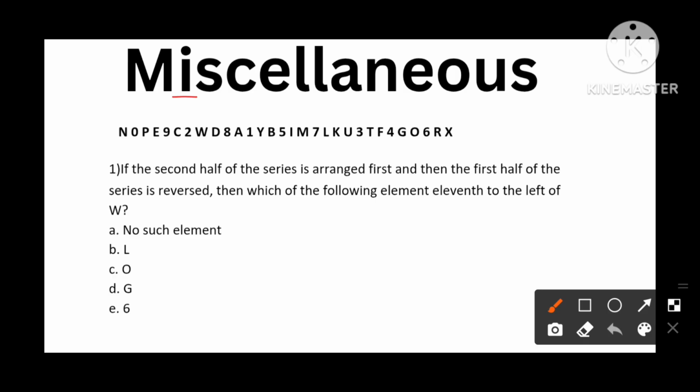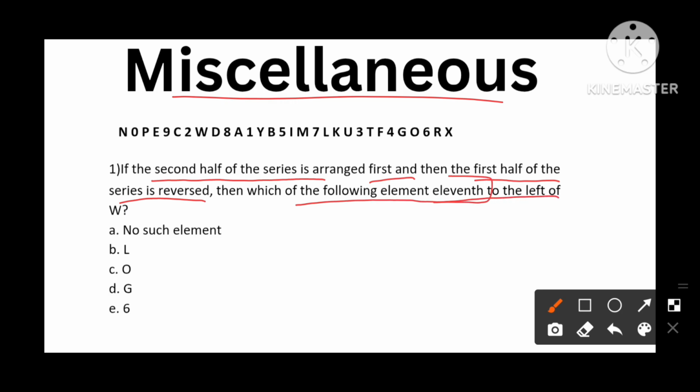Now we are going to deal with the miscellaneous alphanumeric series. If the second half of the series is arranged first and then the first half of the series is reversed, then which of the following element is to the left of 11th to the left of W? So half means here how many elements we need to see? 1, 2, 3, 4, 5, 6, 7, 8, 9, 10, 11, 12, 13, 14, 15. Let's remember this as 15.